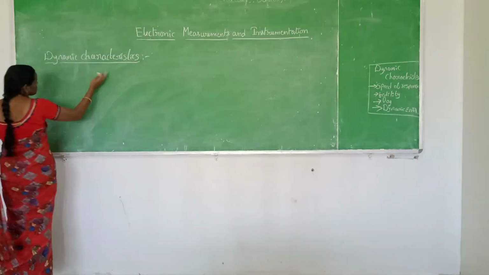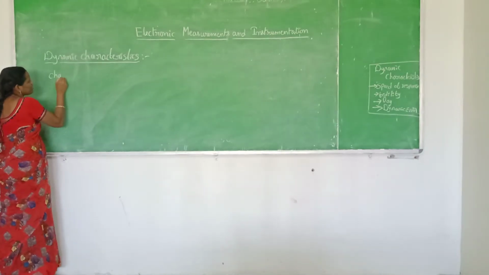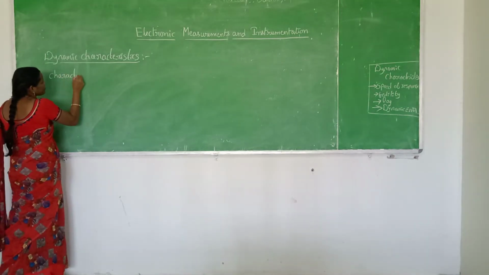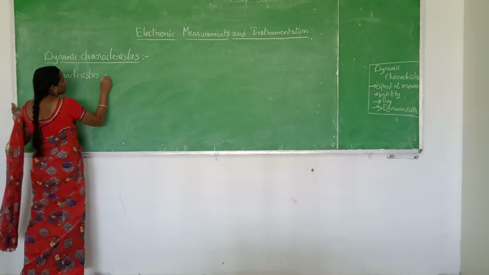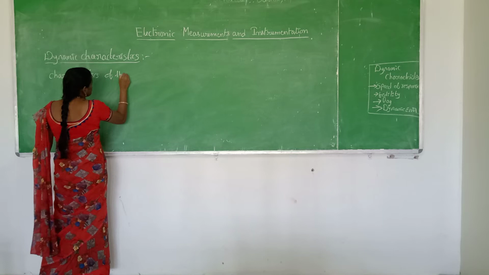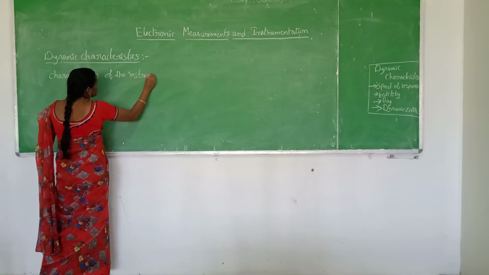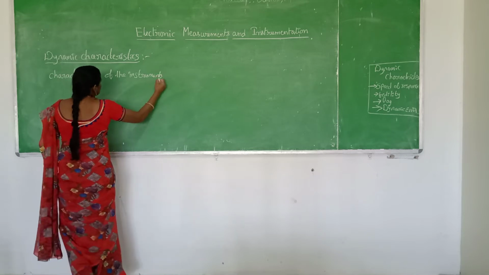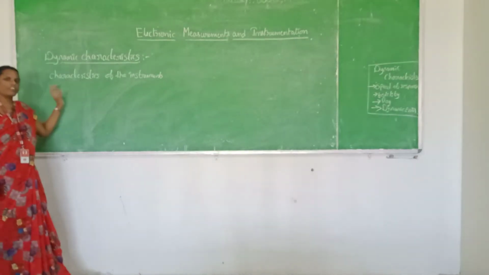So the definition of dynamic characteristics: these are the characteristics of the instruments in which the measured quantities vary